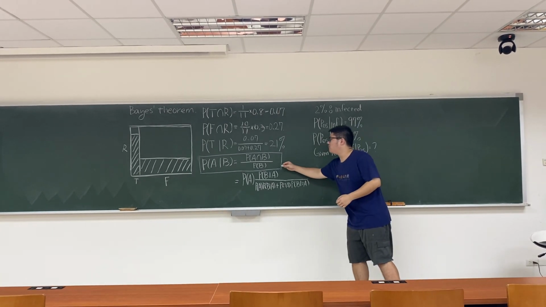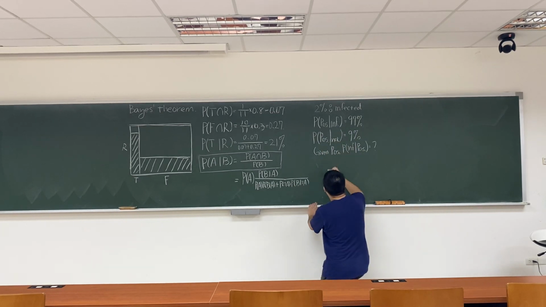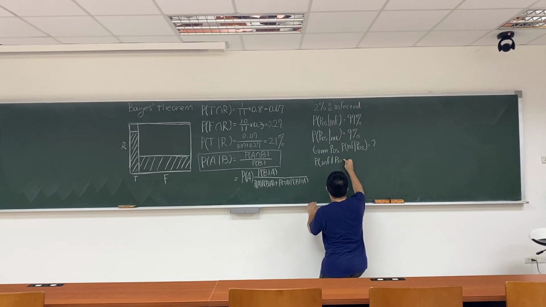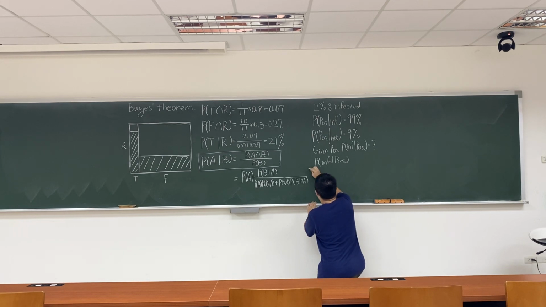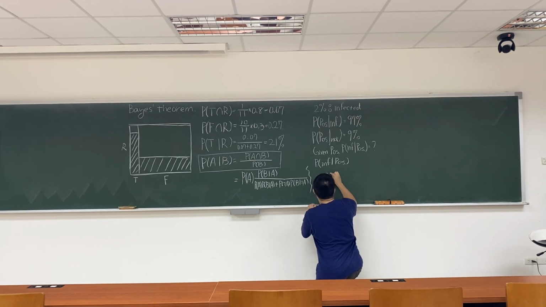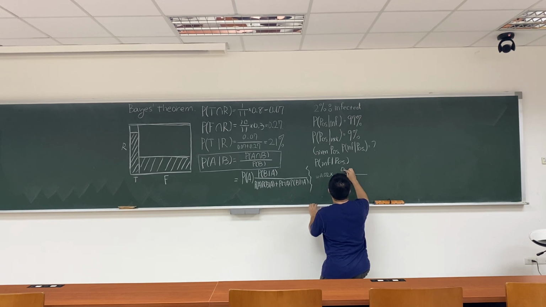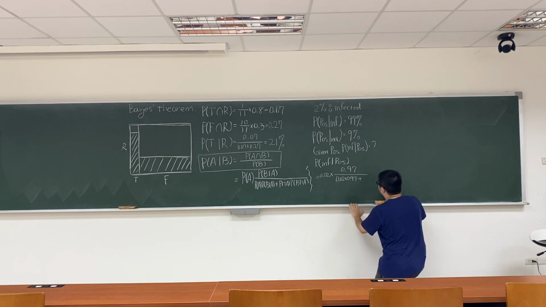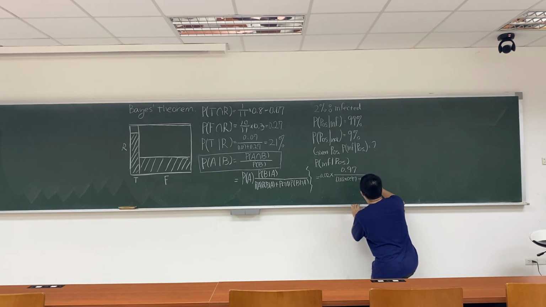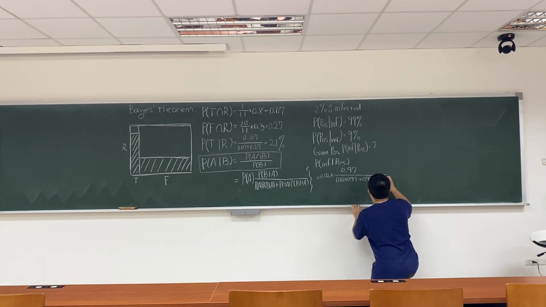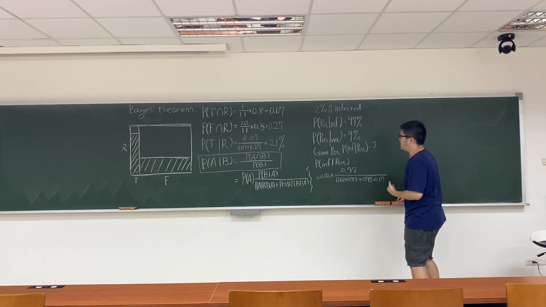Okay, so according to the formula here, the probability of an infected person given that his result is positive equals the probability of being affected, 2%, times 0.97, and the denominator is that times 0.97 plus those who don't have it but still give a positive result, 0.98 times 0.09. And this equation, according to our calculation, yields